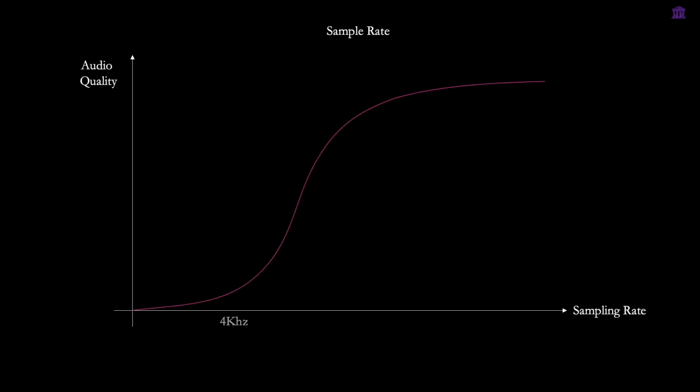This is how the audio sounds at a 22 kHz sampling rate. Now I'll switch to 16 kHz. As you can hear, it still sounds good because the sampling rate is high enough to capture most of the audio details. Next, let's try 8 kHz, where the quality starts to noticeably degrade. Finally, at 4 kHz, the audio becomes very poor and loses much of its clarity. As you can see, in order to get high-quality audio output, a higher sampling rate is needed.